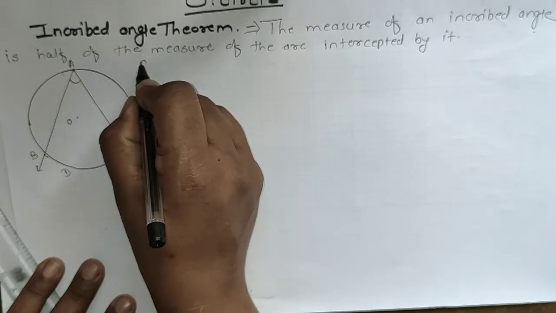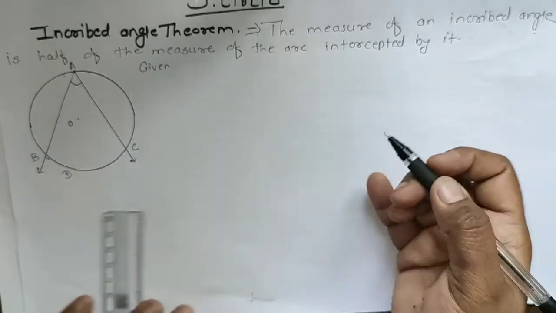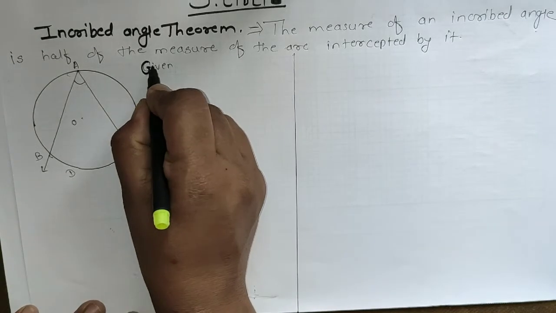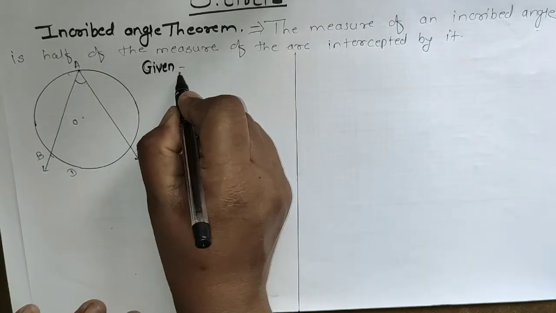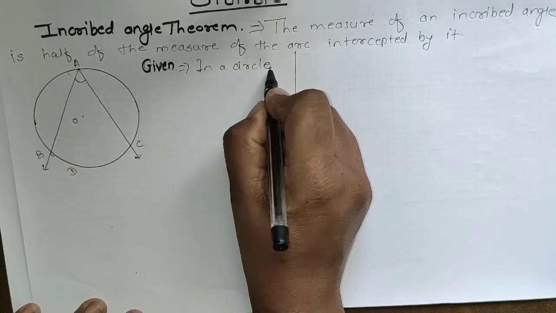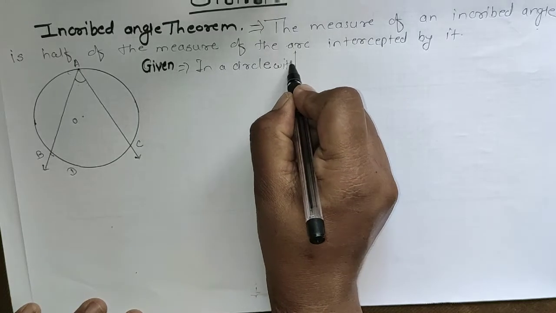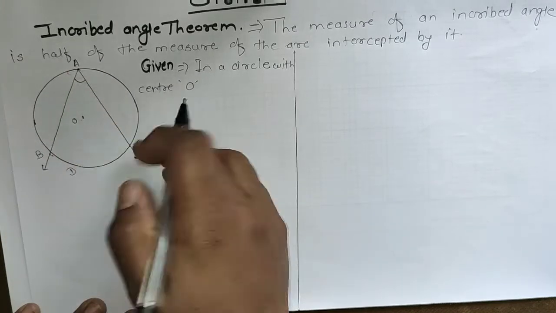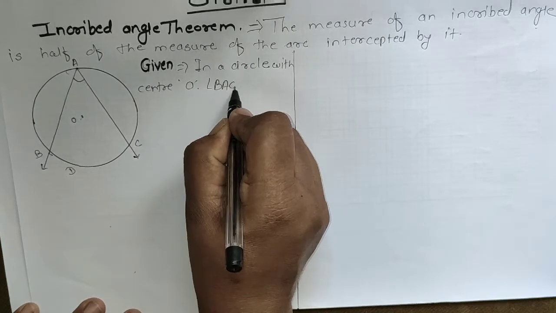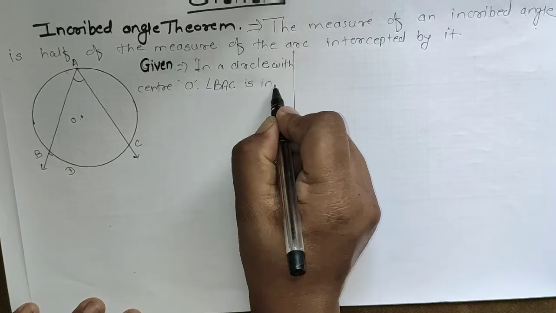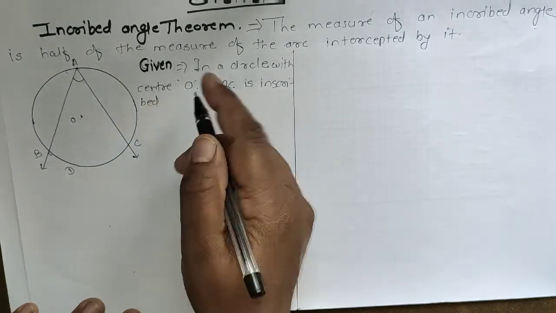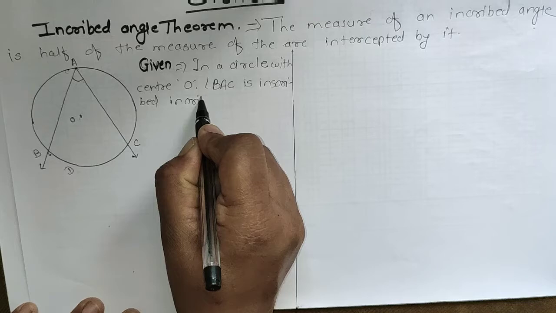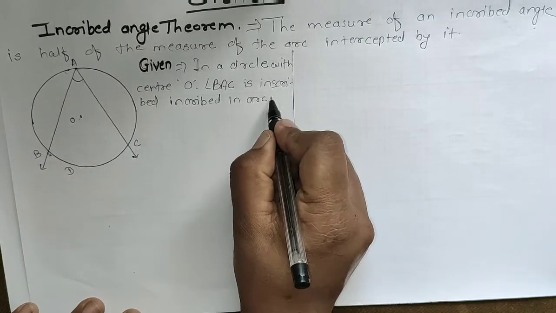First of all I will write the given. Given: in a circle with center O, here is the center O of the circle, angle BAC is inscribed in arc BAC.